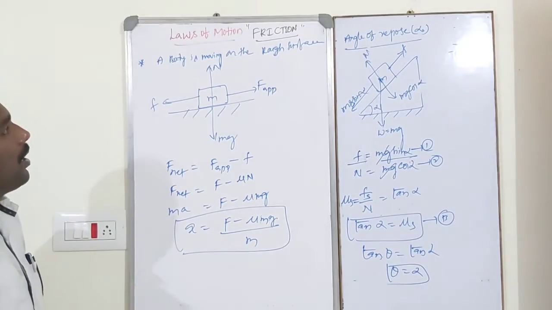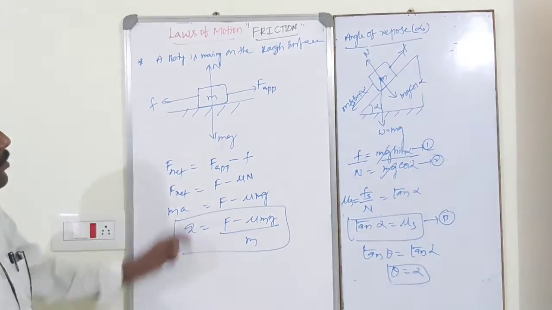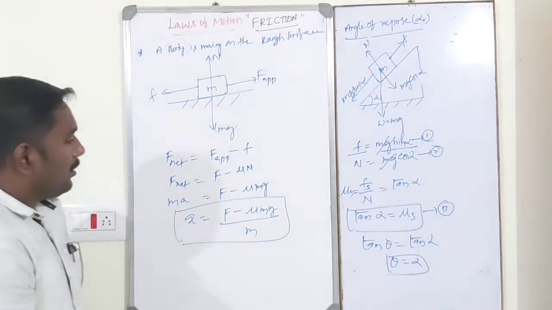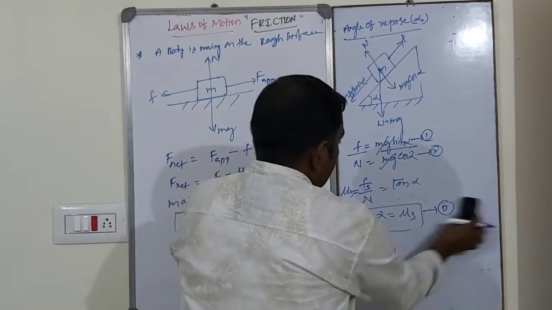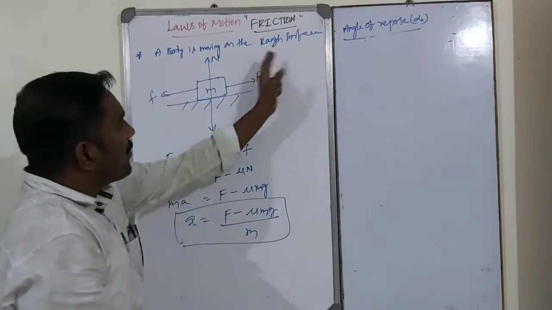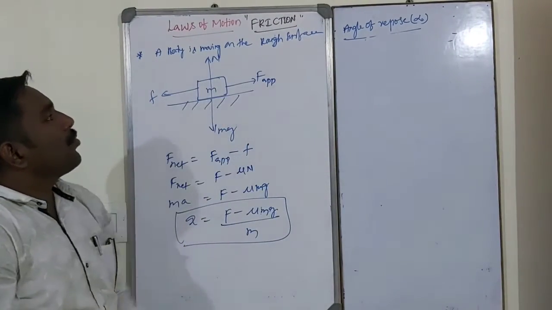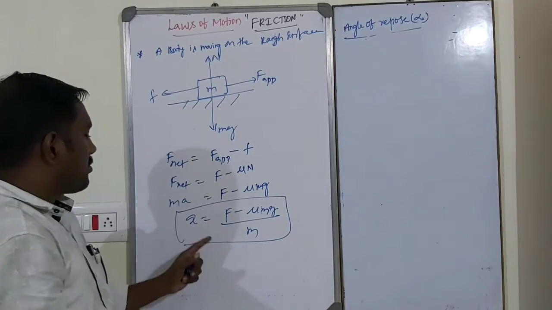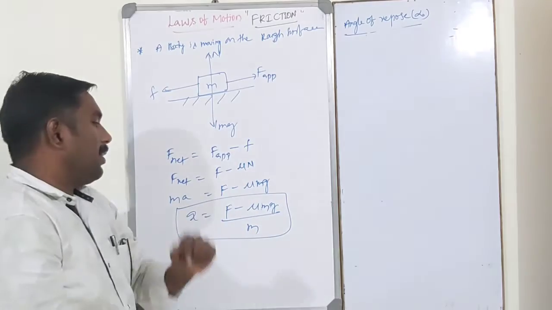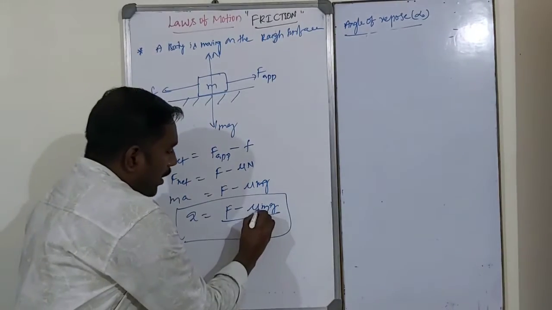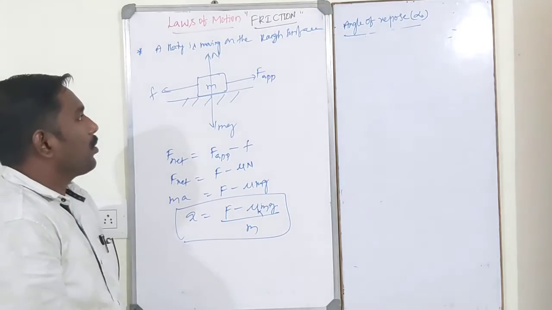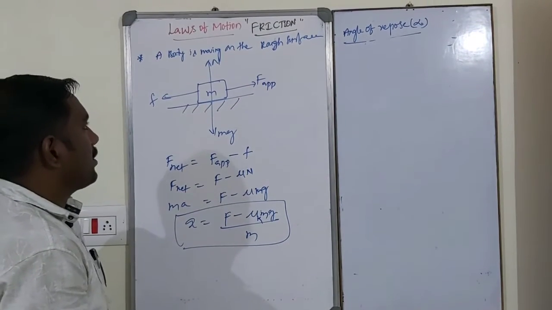Sorry, the body is moving on a rough surface, not an inclined surface. The body is moving on just a rough surface. The acceleration of the body is a equal to applied force minus mu mg, divided by m. The body is moving, so in this case mu is mu k, the coefficient of kinetic friction.